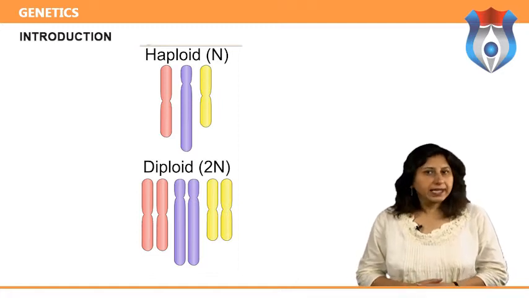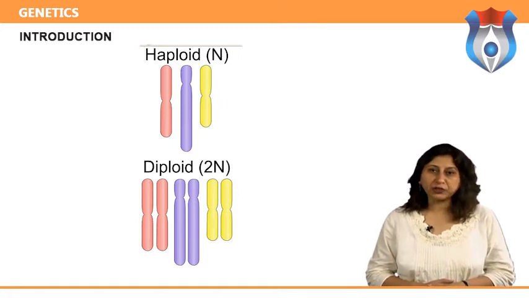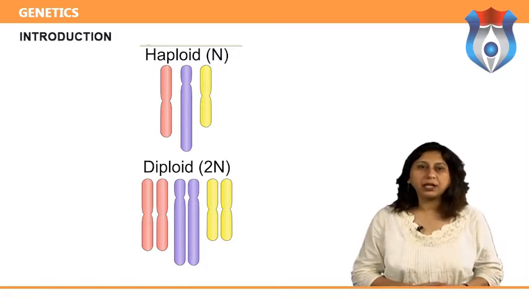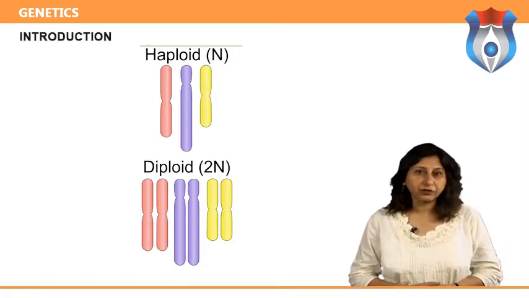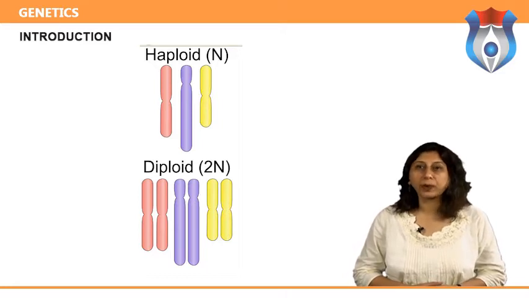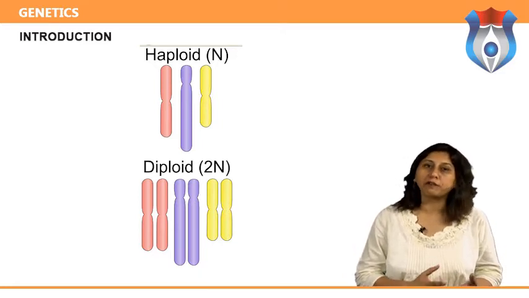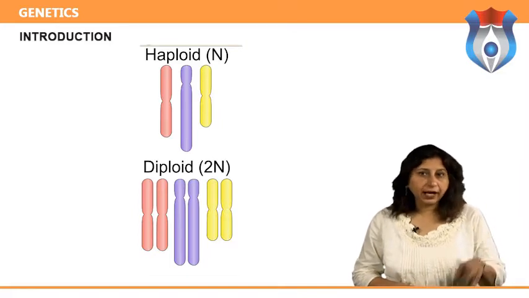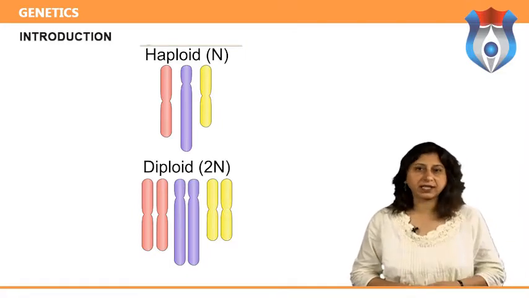Diploid cells have a double set of chromosomes, one from each parent. For example, human cells have a double set of chromosomes consisting of 23 pairs, or a total of 46 chromosomes. In a diploid cell, there are two genes for each characteristic.